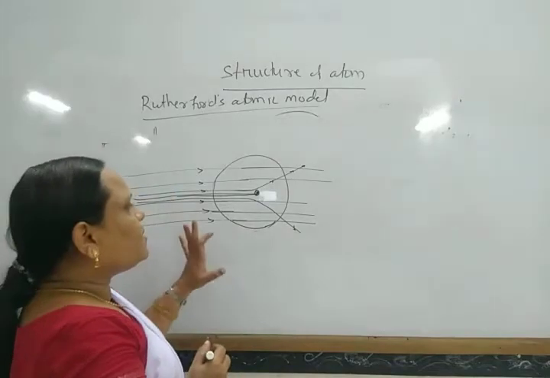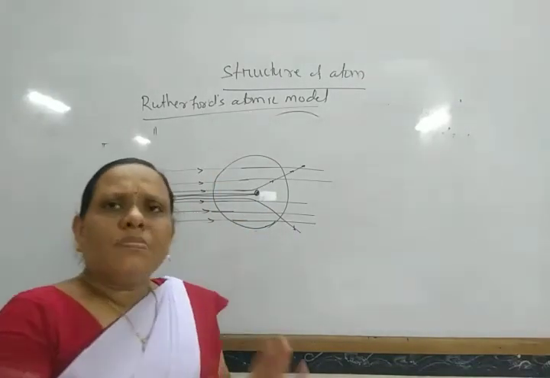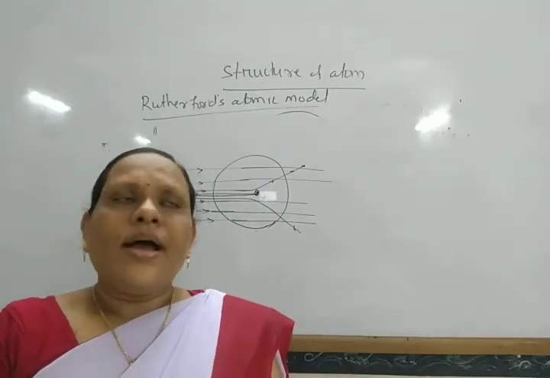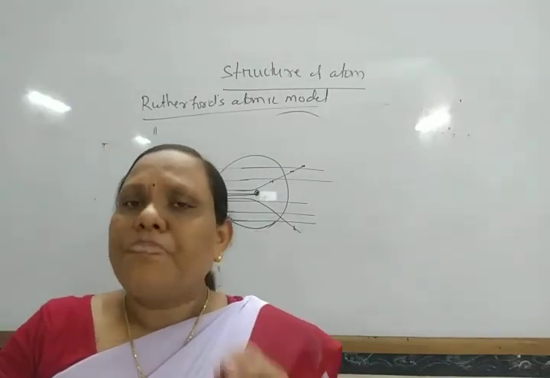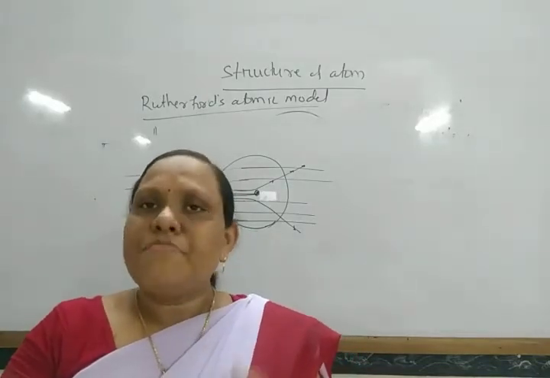Okay, so in this way, we observed that maximum space is present in an atom, and a very small portion is present as the massive part.